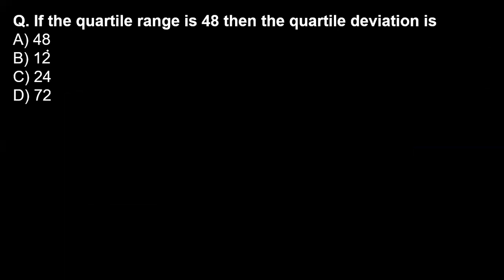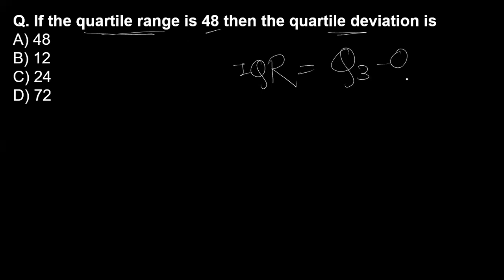Now, if the quartile range is given as 48, then what is the quartile deviation? In this question, the quartile range is nothing but the interquartile range. The interquartile range is quartile 3 minus quartile 1. And the question is about what the quartile deviation is.